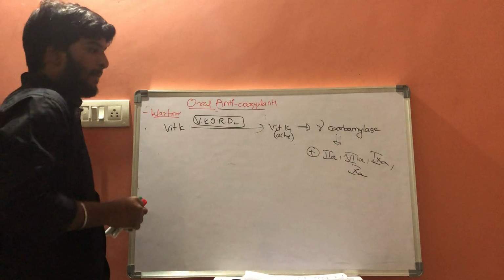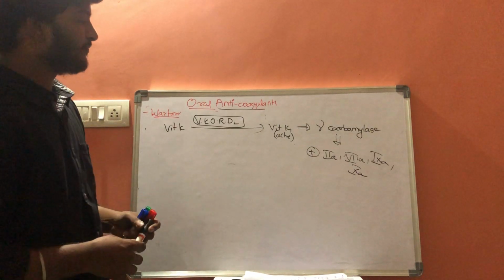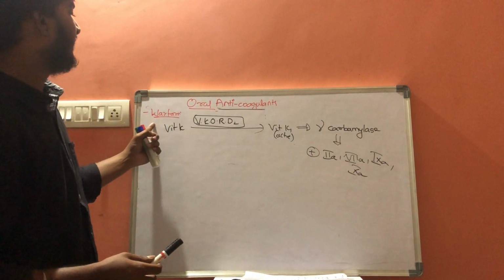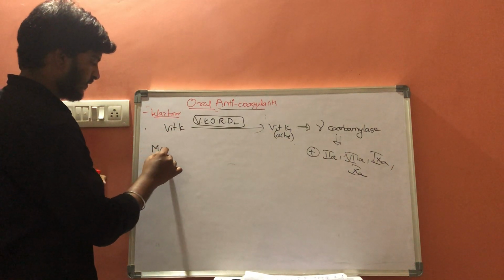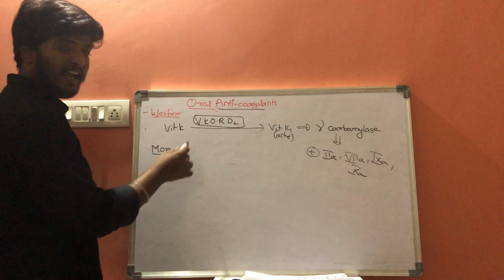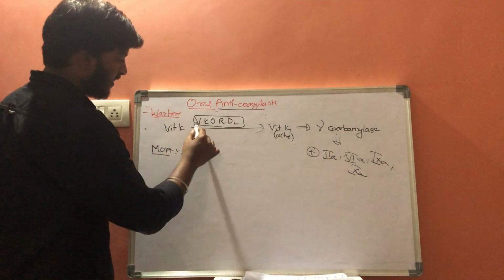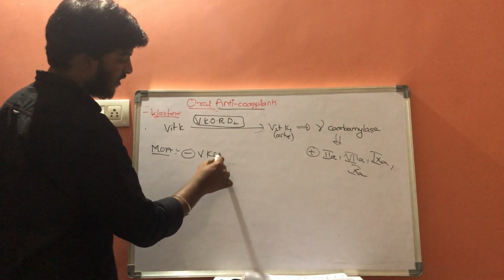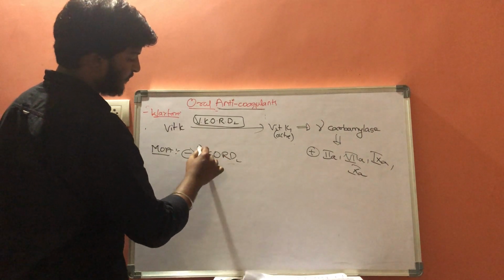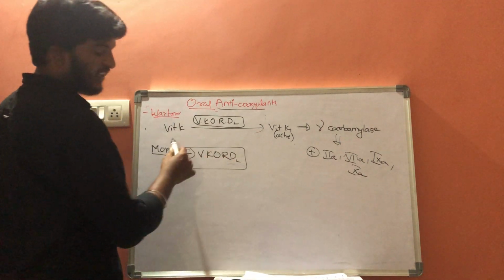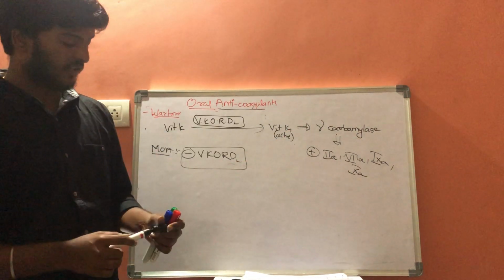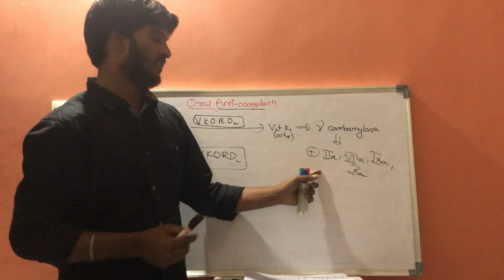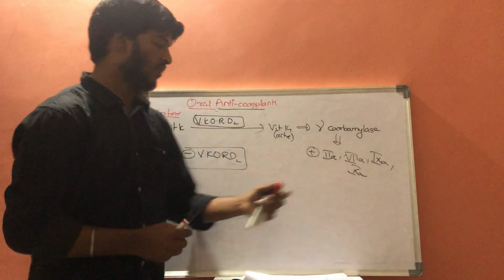So regarding the mechanism of action, warfarin acts by inhibiting vitamin K oxidoreductase type 2. If this enzyme gets inhibited, there is no activation of vitamin K, no formation of gamma carboxylase, and no activation of these coagulation proteins.